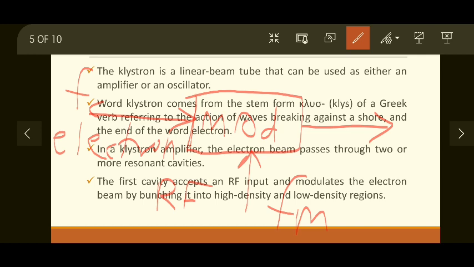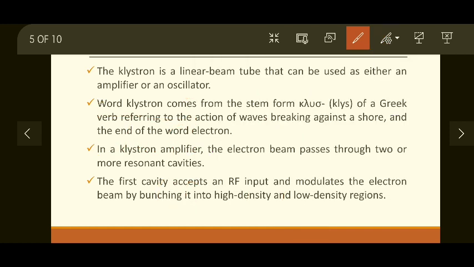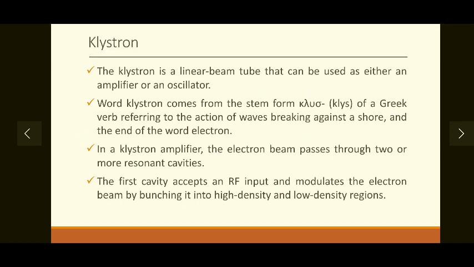So what type of modulation is carried out? We have seen different types of modulation in the previous semester, like amplitude modulation, phase modulation, or frequency modulation, but none of that is carried out in this particular modulator. The type of modulation that happens in this device is known as velocity modulation. Again, we will see the details of velocity modulation later during the explanation of the klystron tube working. So the basic process is modulation and bunching. What is bunching and what is velocity modulation? We will see that as we move along.